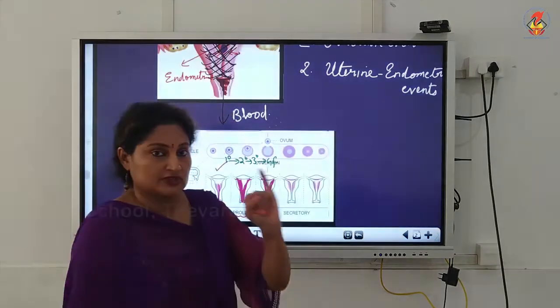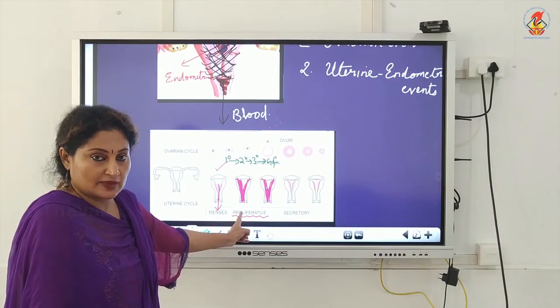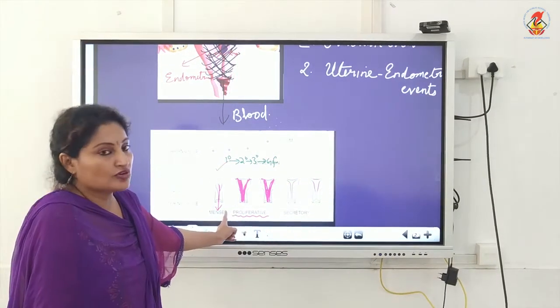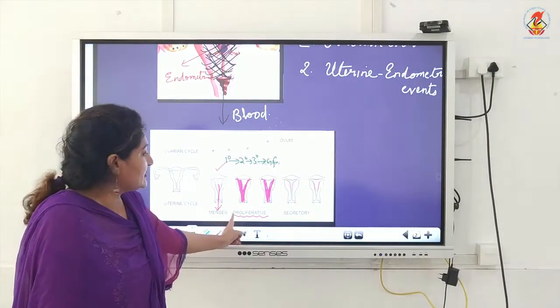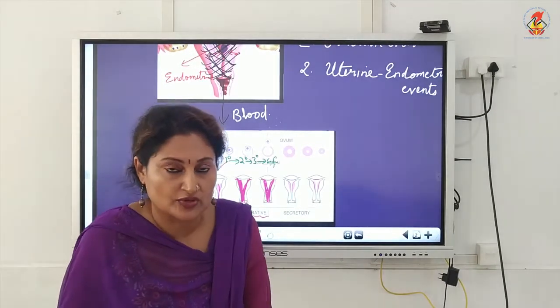The duration, first point is the duration. It is from the end of menstruation. For example, menses gets over on the 6th day. So it is from the 7th day till the ovulation, say 15th day. So that's the duration of the follicular phase.